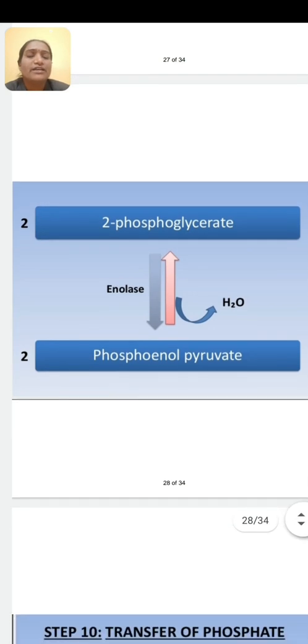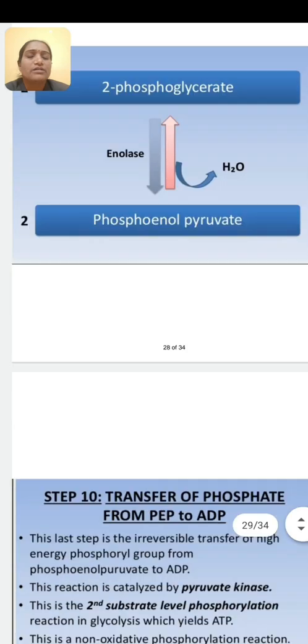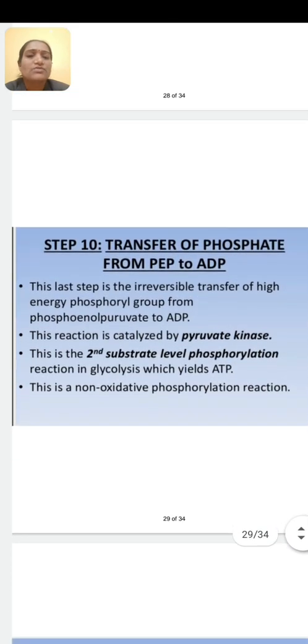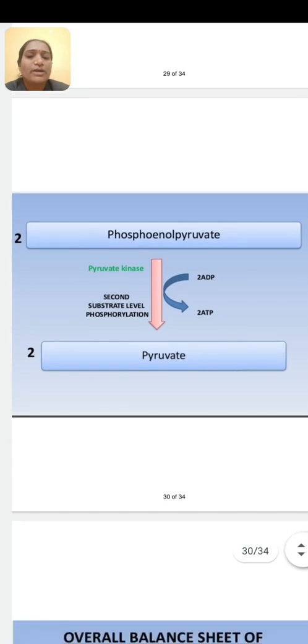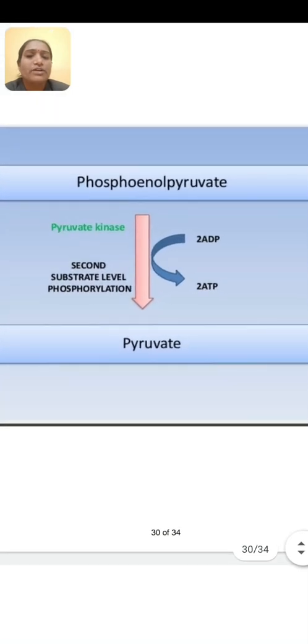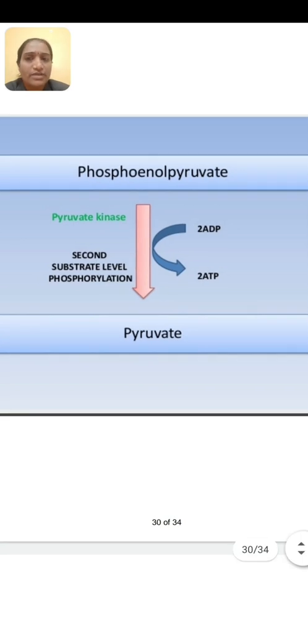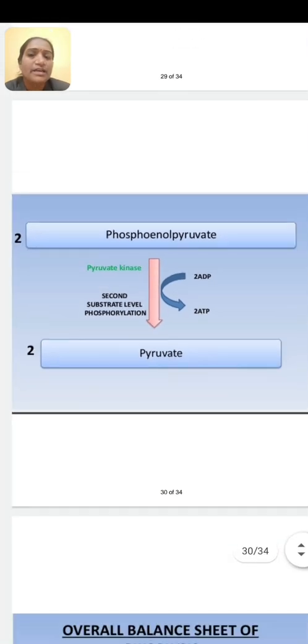What is meant by dehydration? Removal of water. And the last one: phosphoenol pyruvate is converted into pyruvate by the process of phosphorylation. Here 2 ADP molecules are used, which are converted into 2 molecules of ATP in the presence of the enzyme pyruvate kinase.